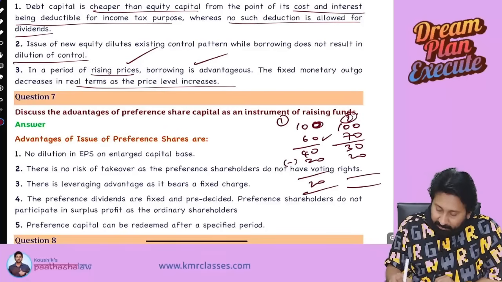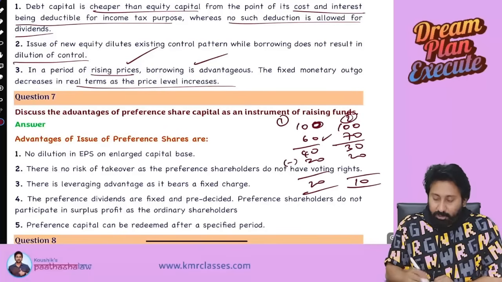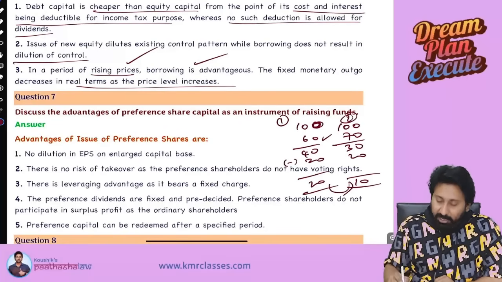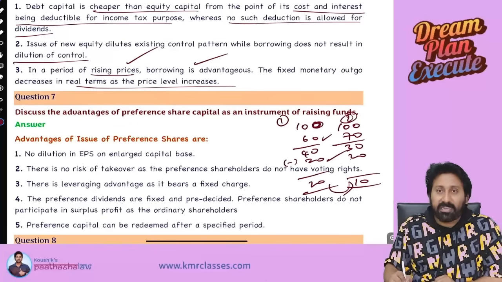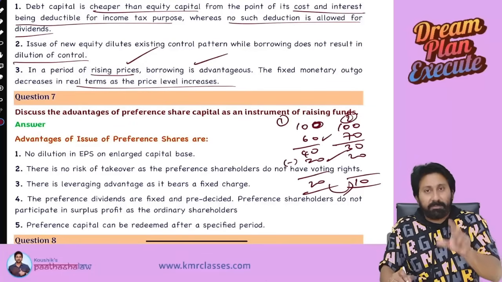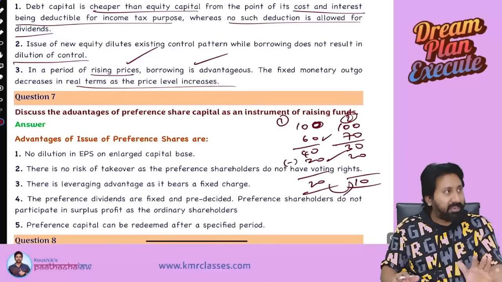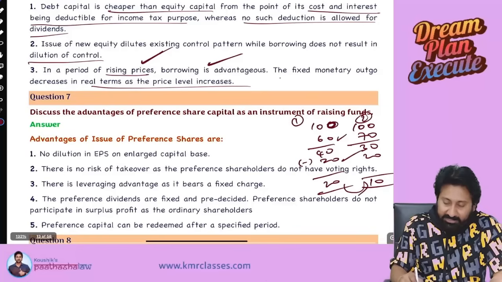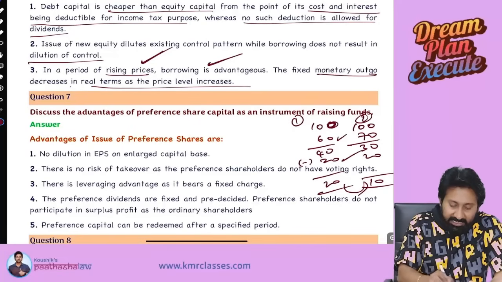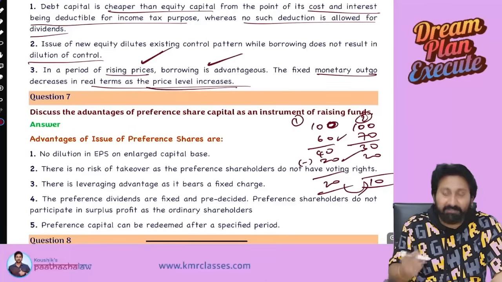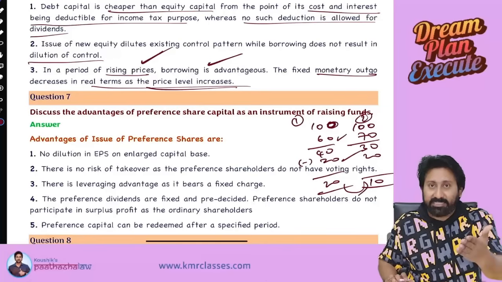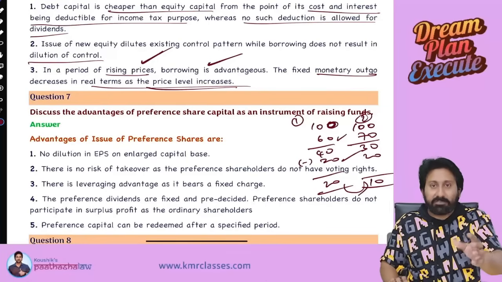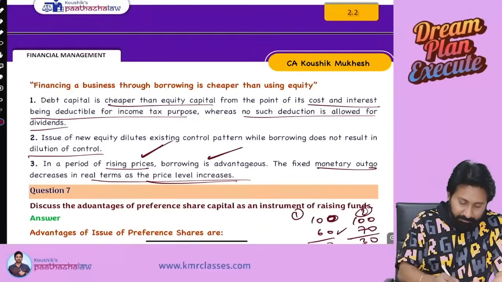That will be the same 20, so profit will be 10. So 20 became 10, correct or not? If the 20 also increased, they would be in trouble. With fixed cost being interest cost, the greatest advantage is that in a period of rising prices, borrowing is advantageous. The fixed monetary outgo decreases in real terms as the price level increases. As your cost is increasing, a fixed cost being interest will sometimes be advantageous for you.